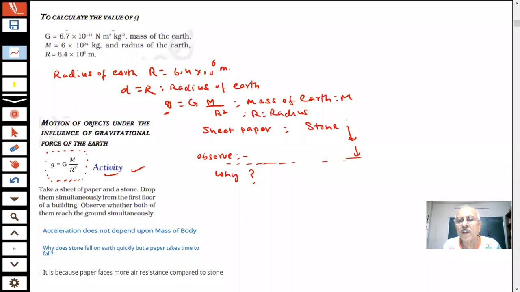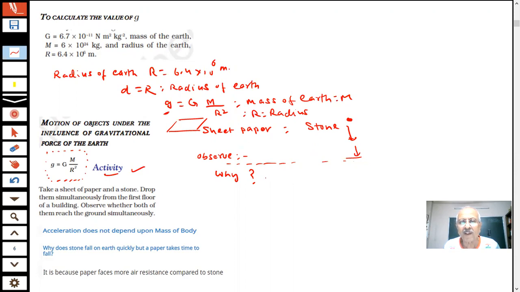This is a stone and this is a sheet of paper, student. I am throwing the two things from the same height to the ground. The paper takes more time to reach, but the stone takes less time. Though according to the formula, g only depends on the mass of the earth and the radius of the earth. It does not depend on the mass of this stone or the mass of the sheet.